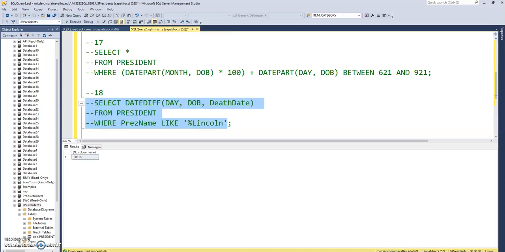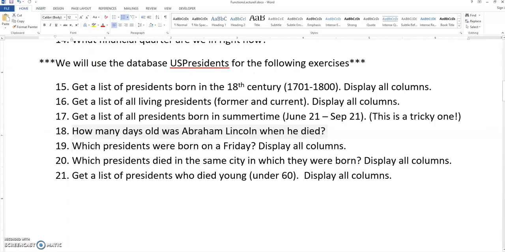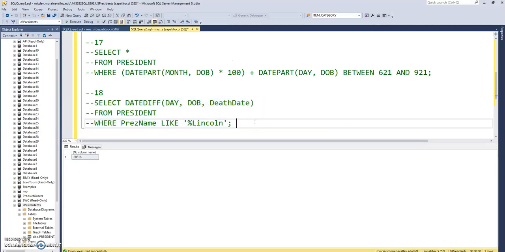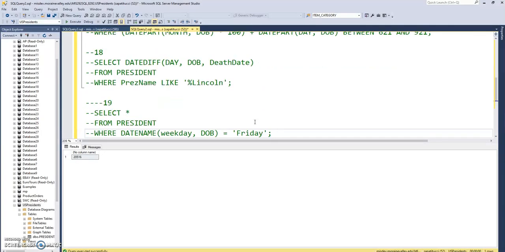All right, and then let's see, number 19, we have which presidents were born on a Friday, display all columns. We can use date name for this. This is one that we used in a previous video when I used it to find out the day of the week I was born on. We can do the same thing for the presidents.